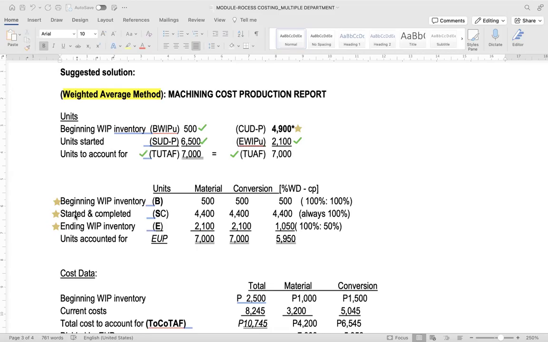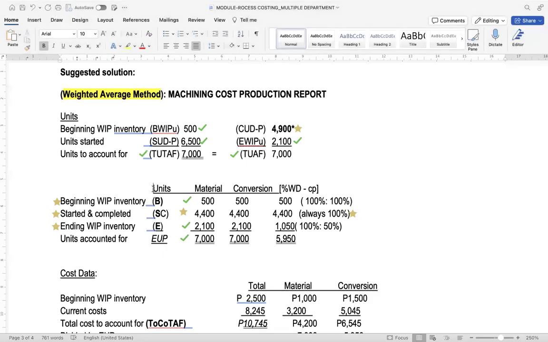BSCE: beginning, started and completed, and ending. In total, we have the beginning work in process inventory of 500, the ending of 21, and the total units to account for of 7,000. Therefore, we are going to work back the started and completed units amounting to 4,400, which is always 100% with regard to equivalent units. So 4,400 for material, and 4,400 for conversion cost.